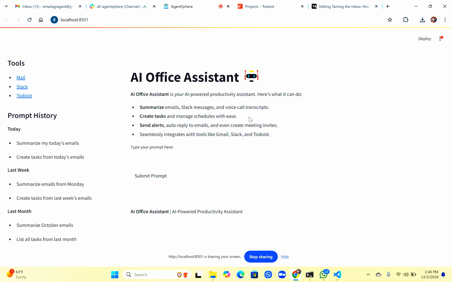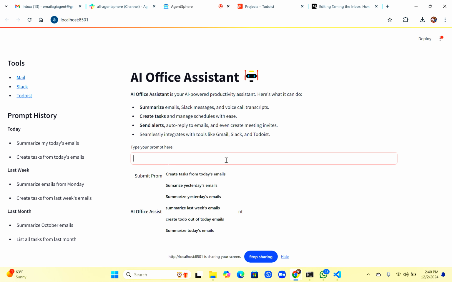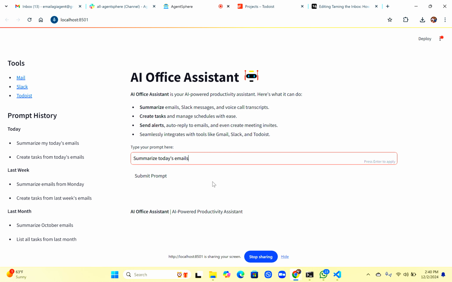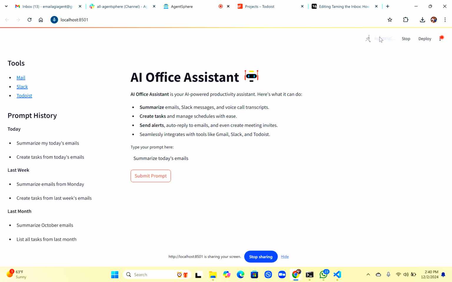So to start with, let's say you want to summarize all your today's emails. So I just say summarize today's emails. I submit my prompt. So now it is going and retrieving all the emails from the vector database which I stored in advance.